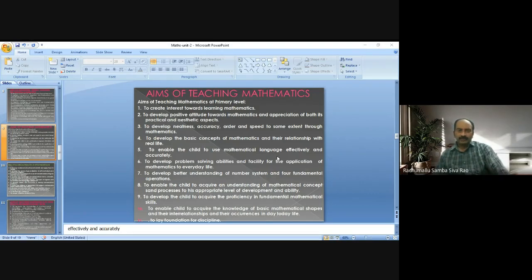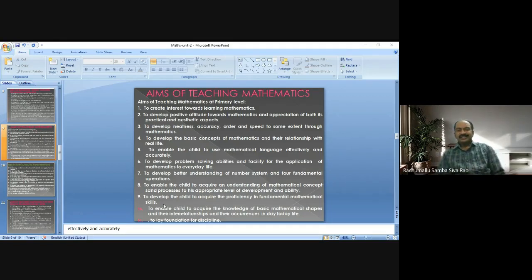To enable the child to acquire an understanding of mathematical concepts and processes to his appropriate level of development and ability. So to understand the mathematical knowledge, mathematical concepts, to the appropriate level for the development and ability. Okay. Next, to enable the child to acquire proficiency in fundamental mathematical skills.